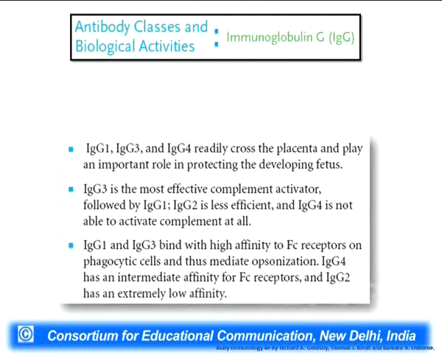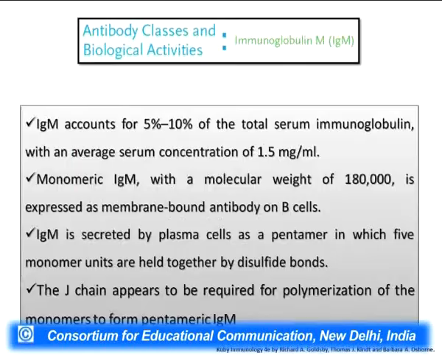IgG3 plays a major role in complement activation, while IgG1 and IgG3 are responsible for activating the opsonization process. So all these IgG3 and IgG1 are the major immunoglobulin G subclasses which are responsible for attacking the antigen or the pathogen which invades our body.